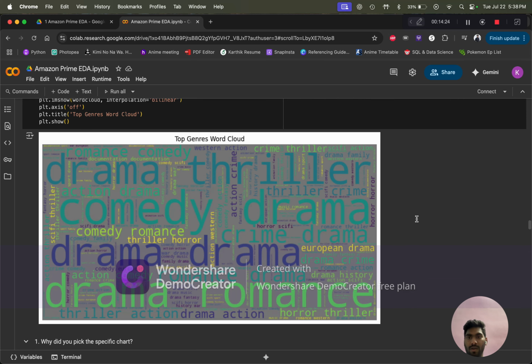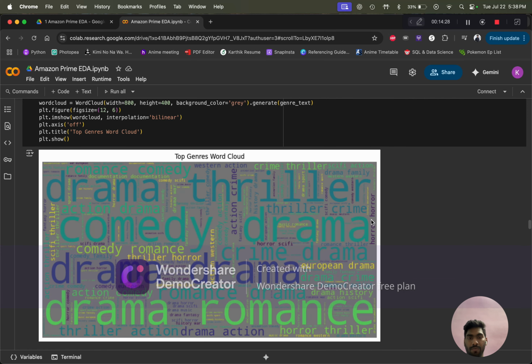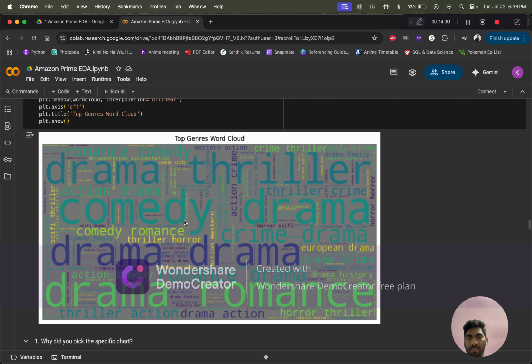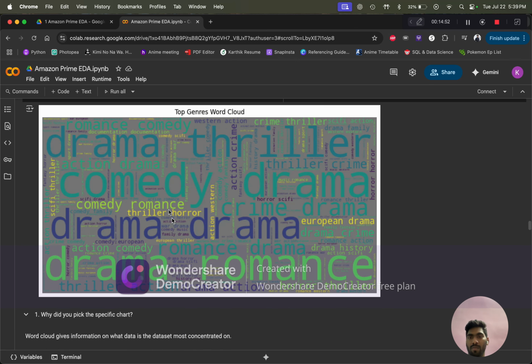And this is the word cloud. This is a word cloud that I have generated based on what genre people prefer to watch. As we can see, drama, thriller, comedy, and romance are the most watched in the data set. And there are a few others that you can see: action, western, European, drama, crime. There are a few other noticeable genres that people prefer other than drama, comedy, and thriller.